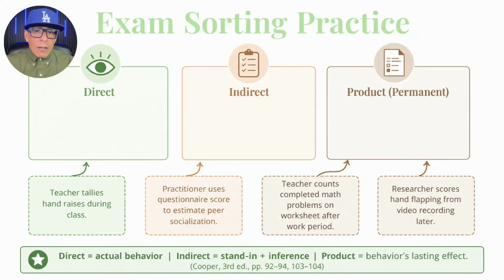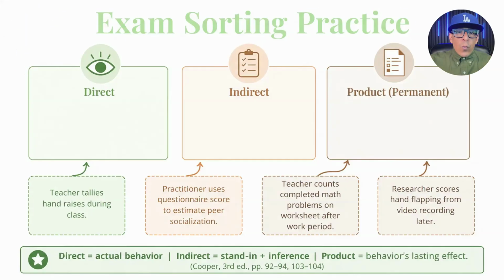If a teacher counts completed math problems on a worksheet after the work period ends, that is measurement by permanent product because the behavior is measured after it occurred through an environmental change that lasted long enough to measure. If a researcher uses video of a session to measure hand flapping later, that is a contrived permanent product because the recording creates a product that allows later measurement. The final exam rule is simple. Direct equals actual behavior, indirect equals stand-in plus inference, and product equals behavior's lasting effect on the environment.